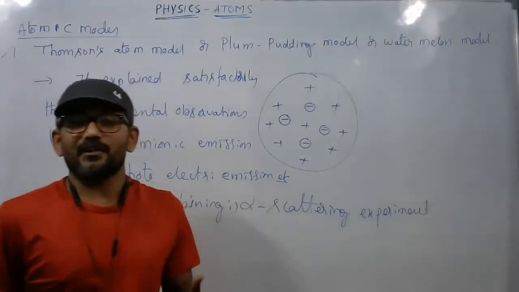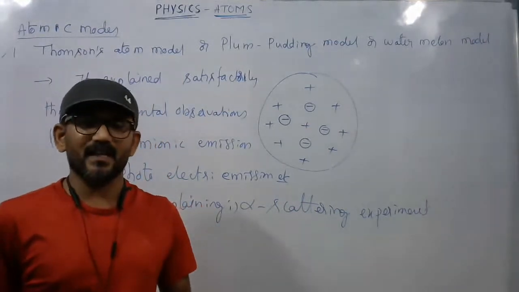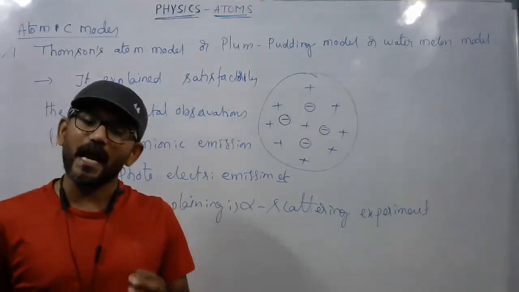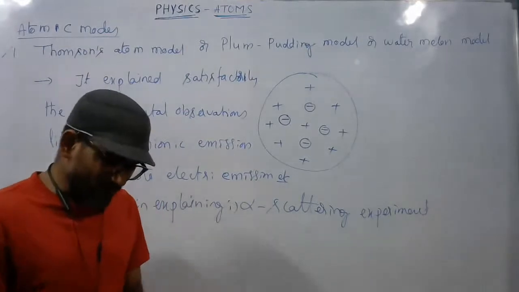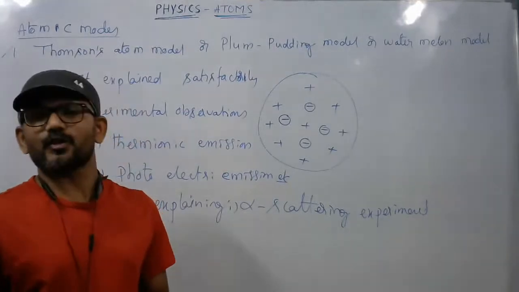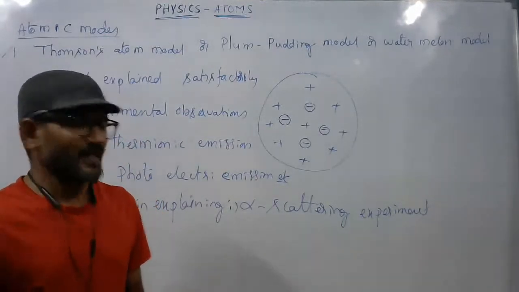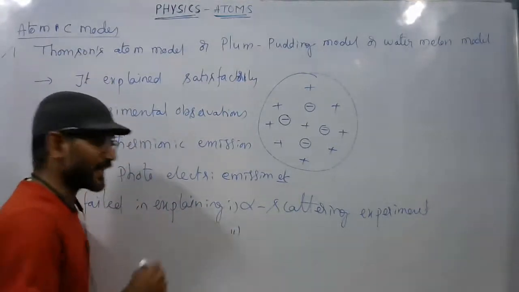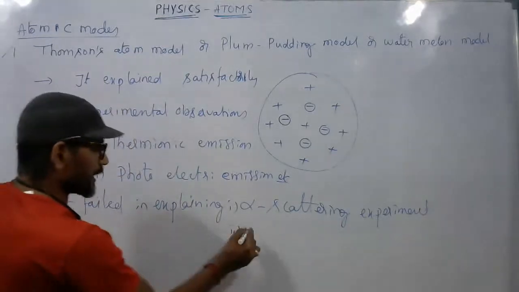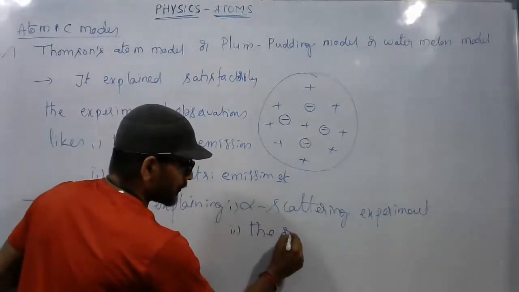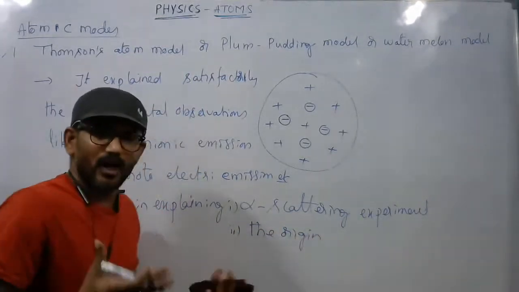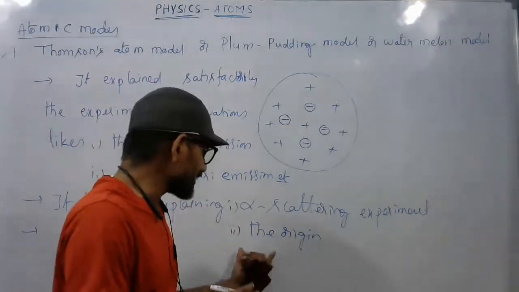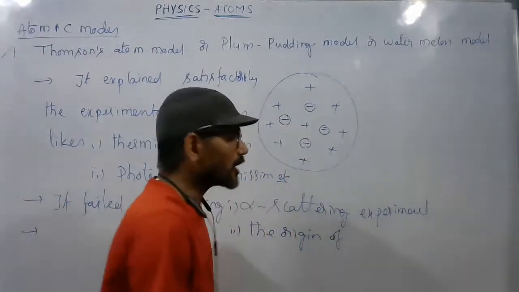The origin of spectral lines. It was observed that spectrum is the characteristic of every atom, and these spectra are observed to be line spectra, and this atomic model has failed in explaining the origin of atomic spectra.